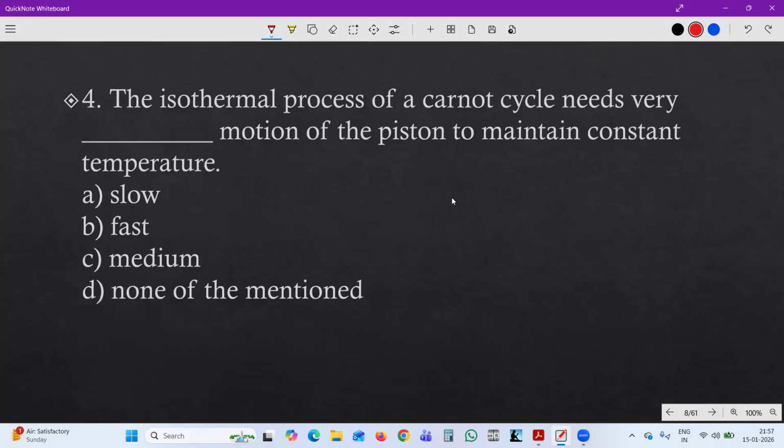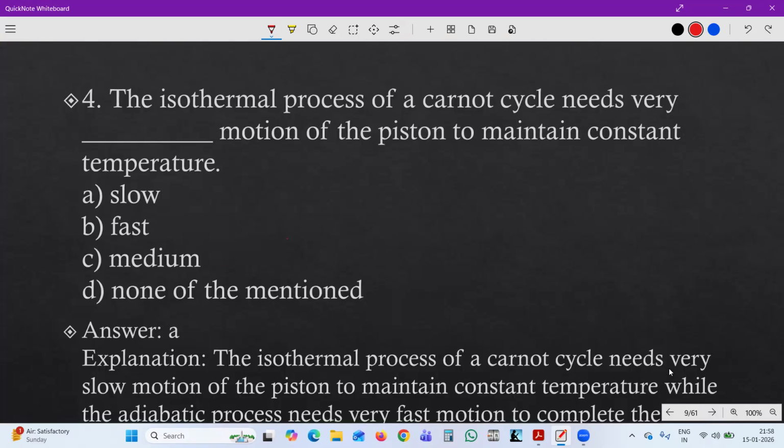Fourth one. The isothermal process of Carnot cycle needs a very what motion of piston to maintain the constant temperature? Option A is slow motion of piston, or fast motion of piston, or medium motion of piston, or none of the above. So the motion of the piston, how should it be to maintain an isothermal process? The answer is slow. The isothermal process of Carnot cycle needs very slow motion of piston to maintain a constant temperature.